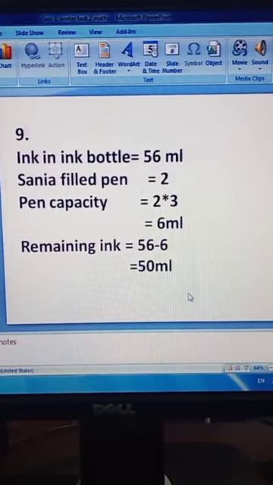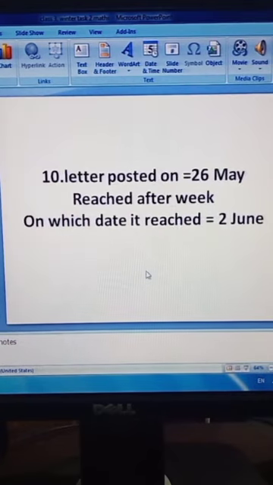Number 9. A bottle of ink contains 56 milliliter. A bottle contains 56 milliliter ink and Sanya filled 2 pens. Sanya filled how many pens? 2 pens and each pen has capacity 3 milliliters. So we will multiply 3 with 2. This will be 6 milliliter. Now we will find out the remaining ink. 56 minus 6, this will be 50 milliliter.